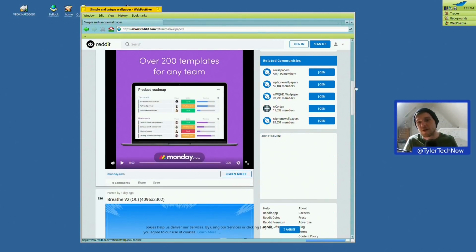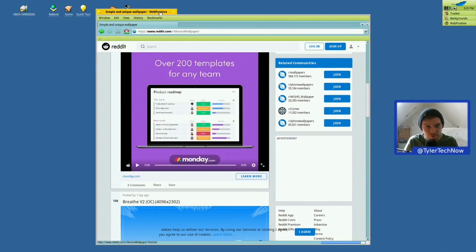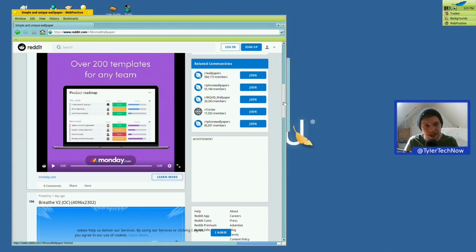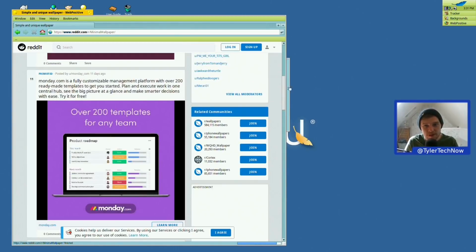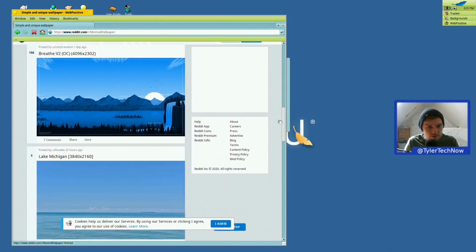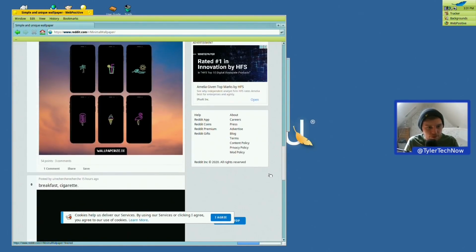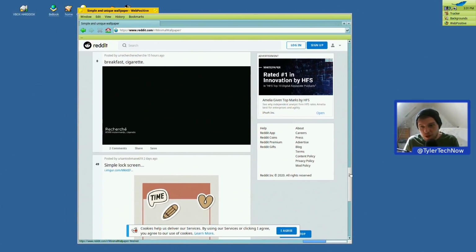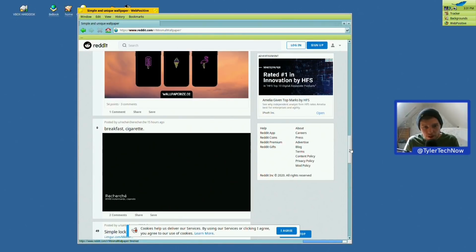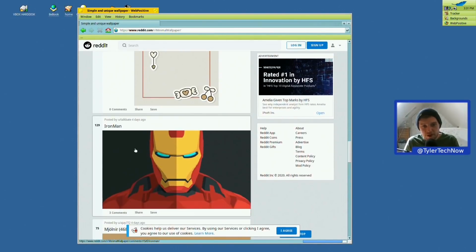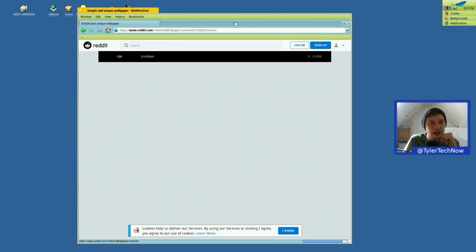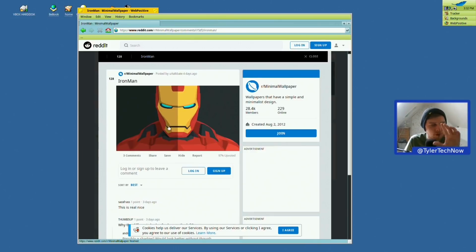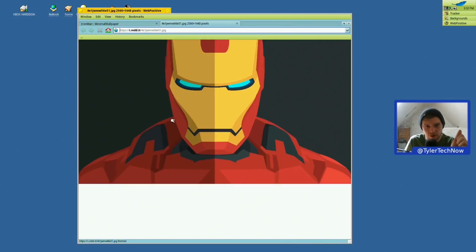I really want to see what this is like on hardware, because obviously I am feeling the limitations of running it in a virtual machine at the moment. Okay, I think the web browser has crashed. There we go, we're back in business. Yeah, not too bad. Yeah, the web browser's struggling a little bit at the moment. Let's grab this Iron Man one. I think I've only given it 2 gig RAM and possibly just a 1 core CPU. I think it does quite well with multiple cores though, from what I've read, but I could be wrong there.